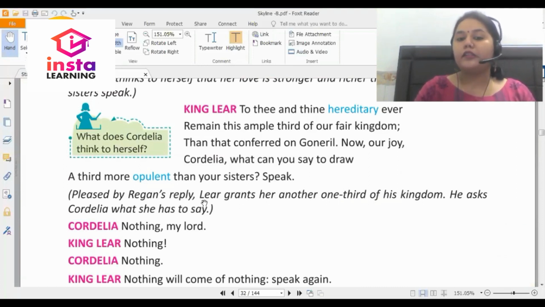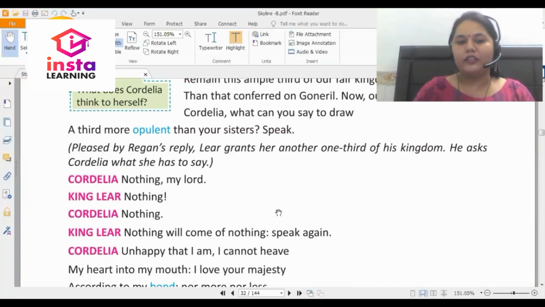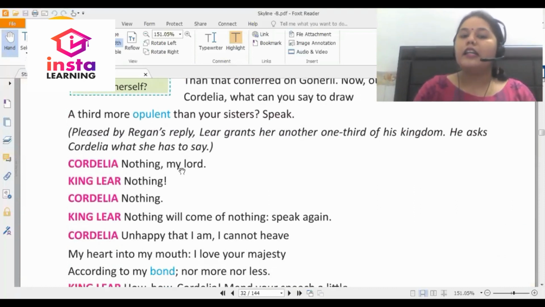Pleased by Regan's reply, Lear grants her another 1/3 of the kingdom. He asks Cordelia what she has to say. So what did Cordelia reply? She says, nothing, my lord. King Lear says, nothing? And she says, nothing. King Lear says, nothing will come of nothing.